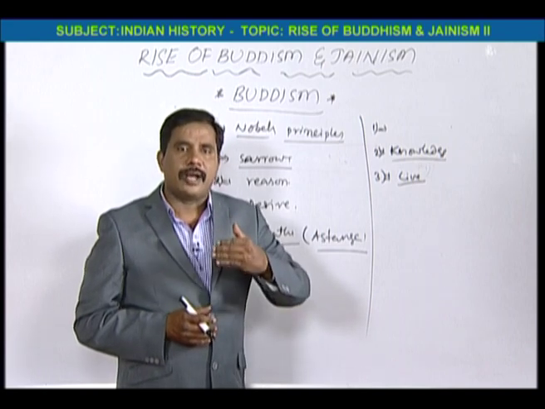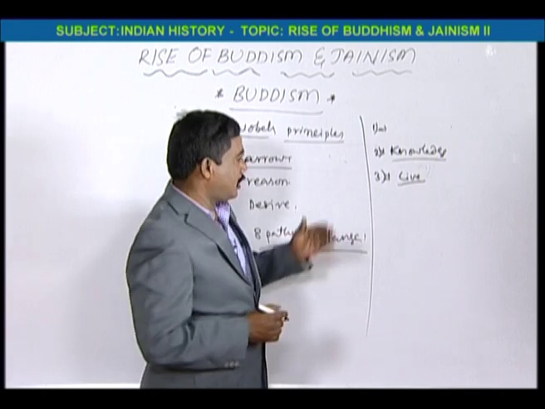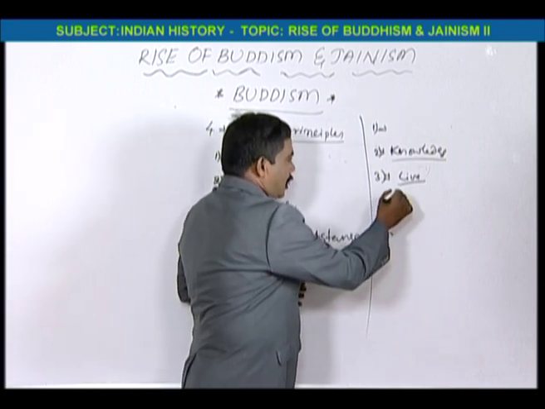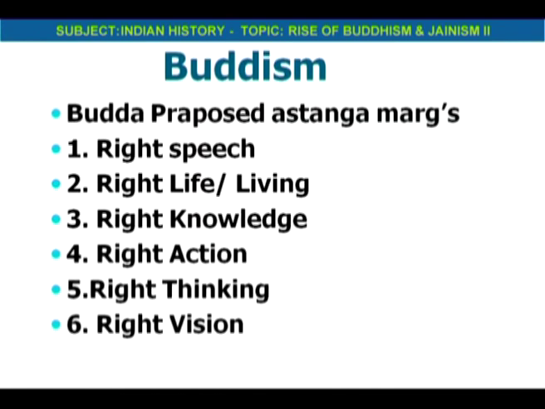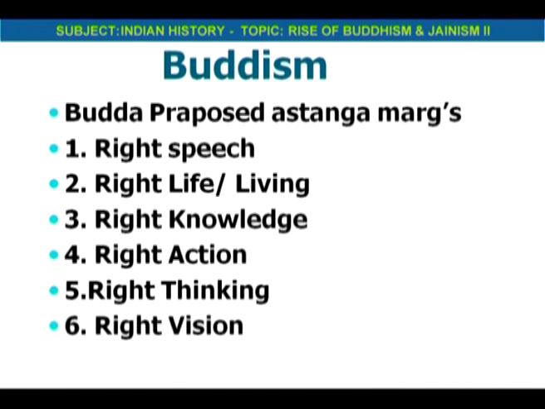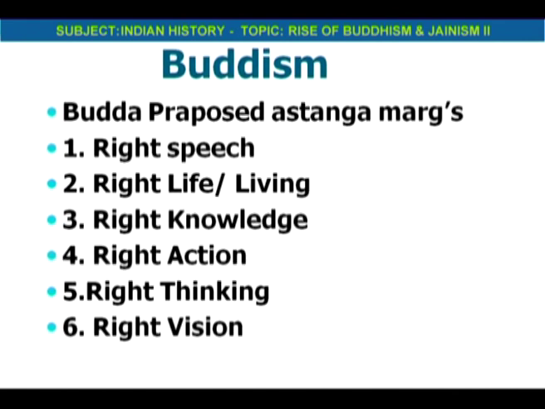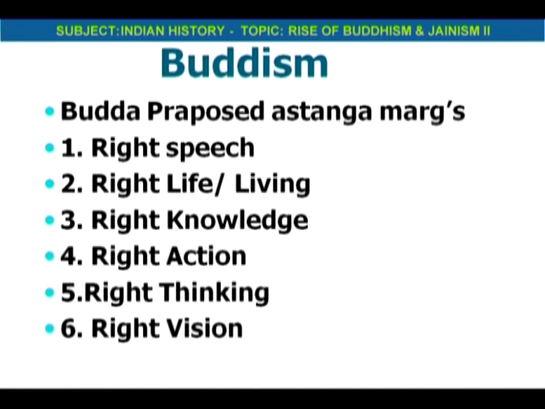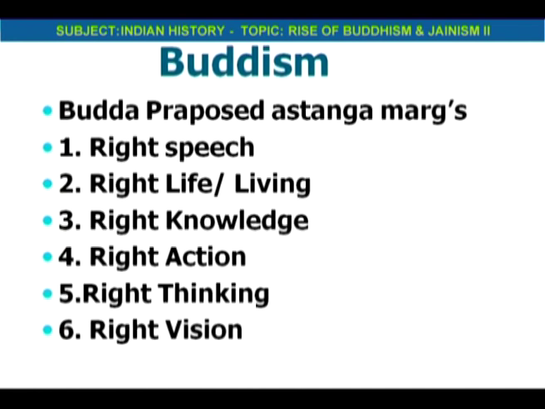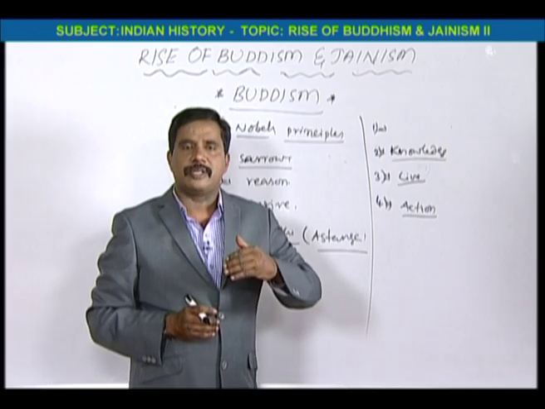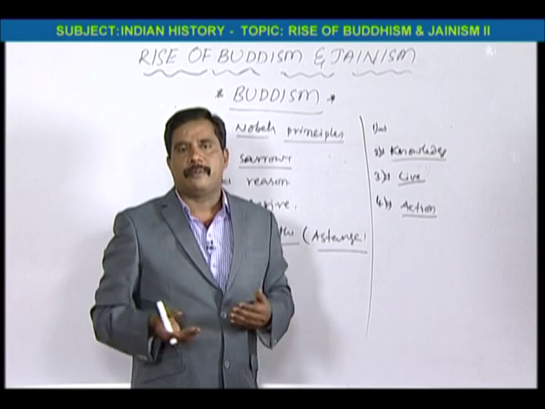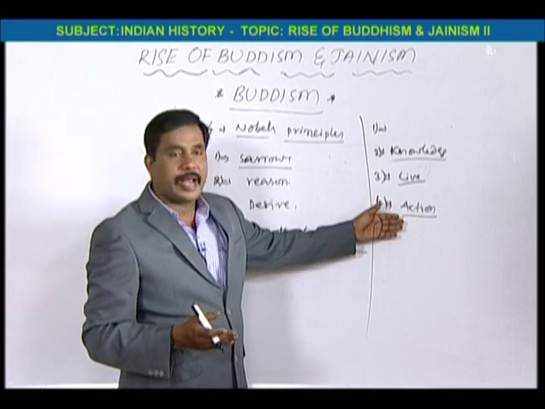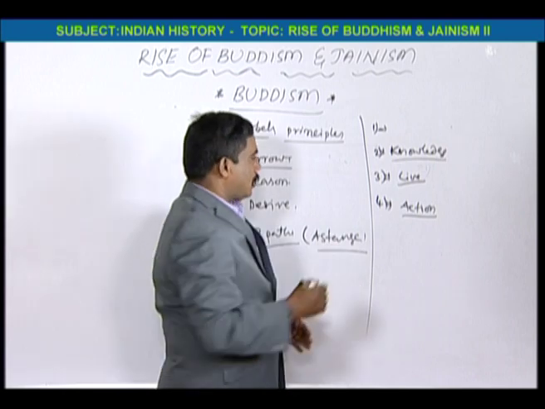And fourth, right action, Samyak Kriya. Our work should be perfect. When our work is perfect, we will have no problem. That is why we should have right action.